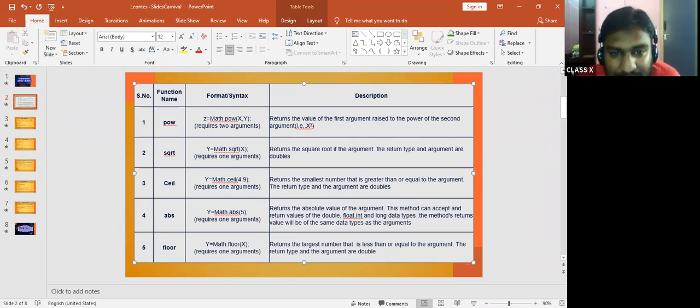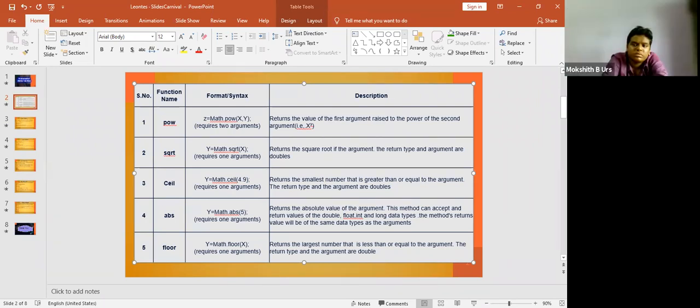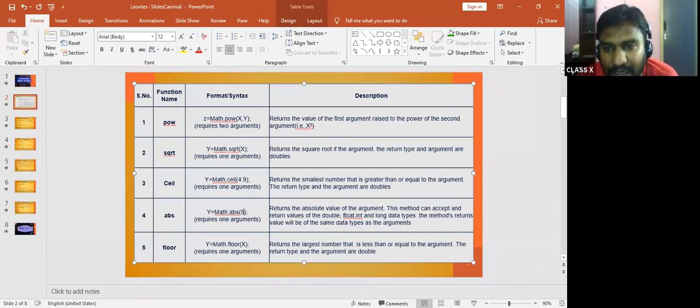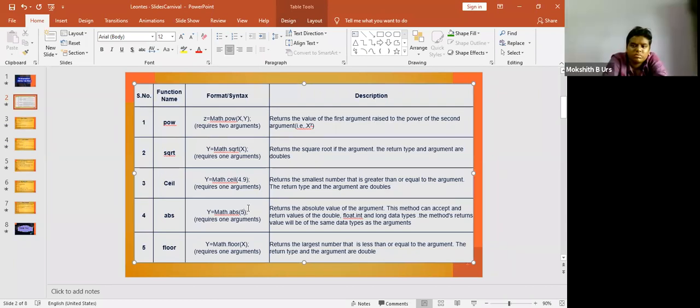When you are using abs, the data type should be double, float, int, or long. If any other data type is used, then it is a runtime error.